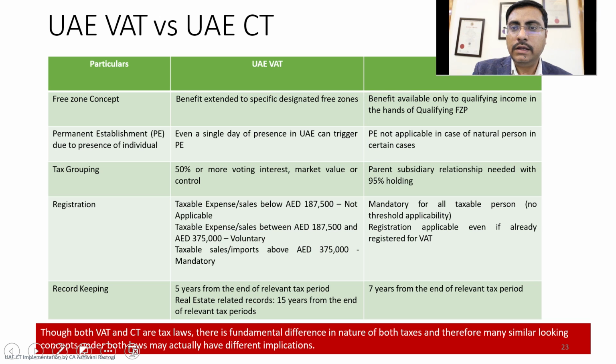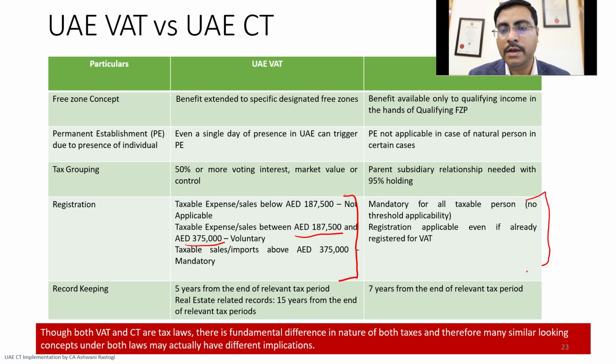Basically, in the UAE, everyone has to register themselves for the purpose of corporate tax applicability. But in case of VAT, there is voluntary registration if your sales are between 187,000 and 375,000. Here there is no basic threshold.